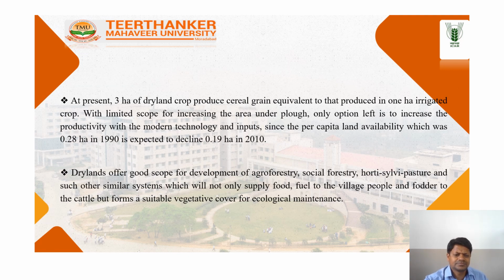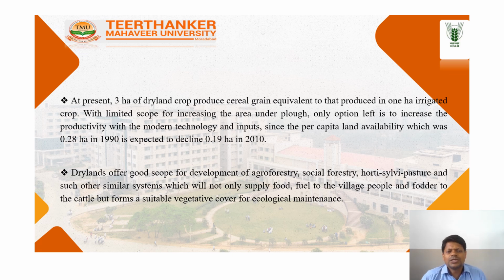At present, 3 hectares of dryland crop production of cereal grain is equivalent to the production of 1 hectare of irrigated crop. So you see more variation. Irrigated areas give more production compared to dryland areas. Here 3 hectares of dryland area and 1 hectare of irrigated area are equal. So there is more variation due to the lack of rainfall and many other factors.